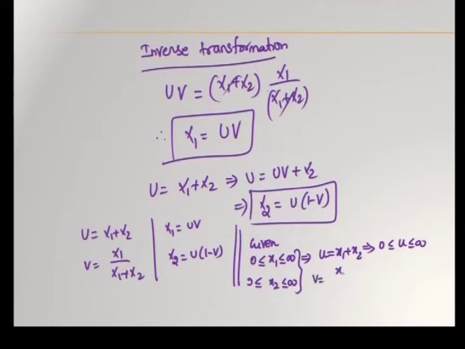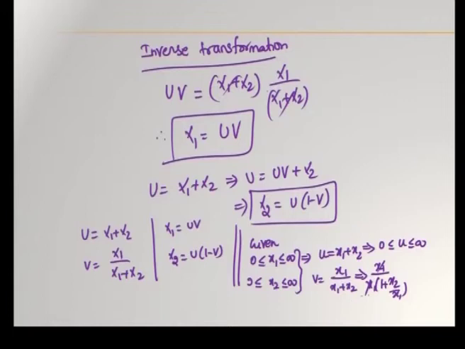And v is equal to x1 by x1 plus x2, which can be written as x1 by x1 into 1 plus x2 by x1, x1 gets cancelled.